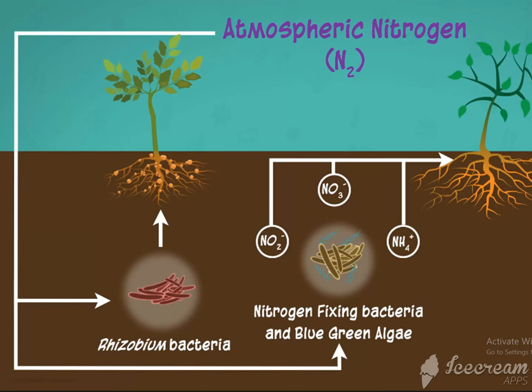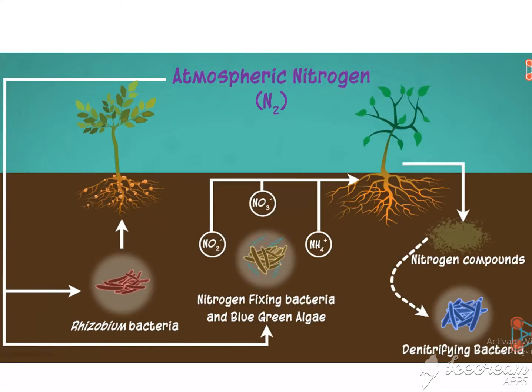Then how does the atmosphere get the nitrogen? Yes, from the soil, when the plants and animals die and return back to the soil.